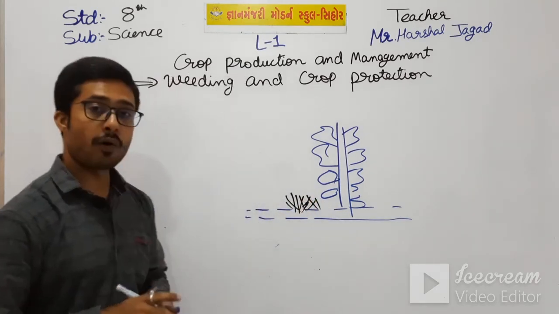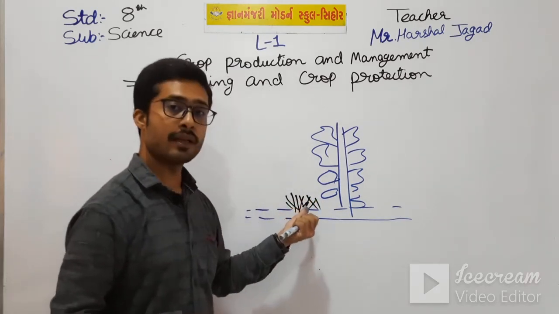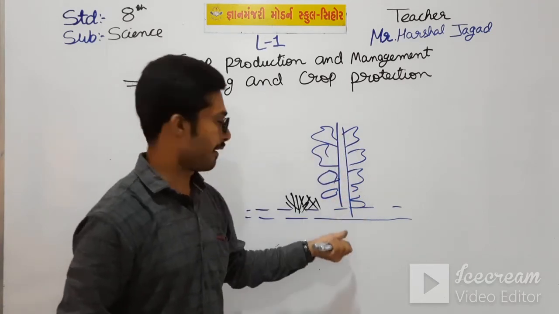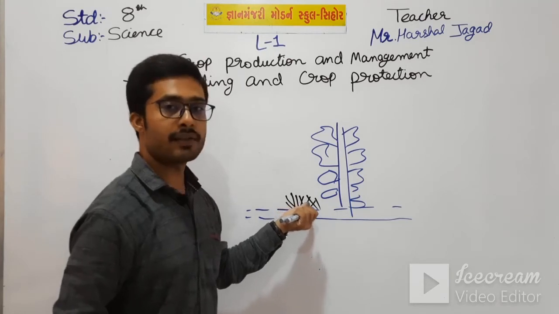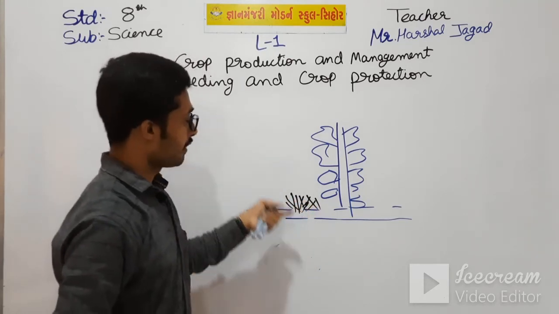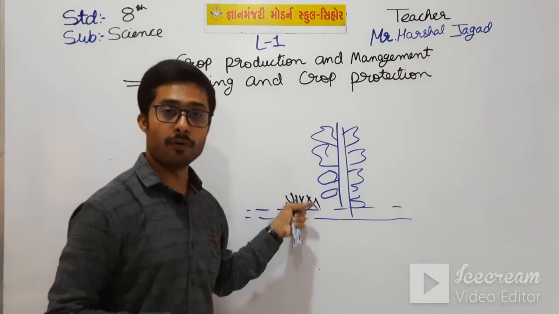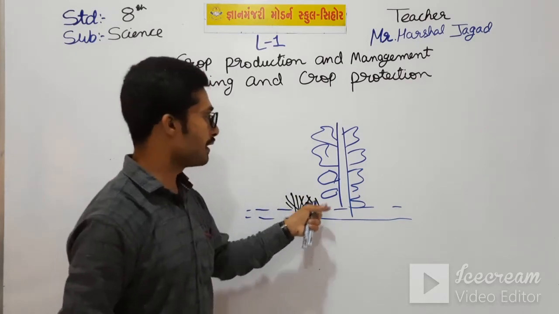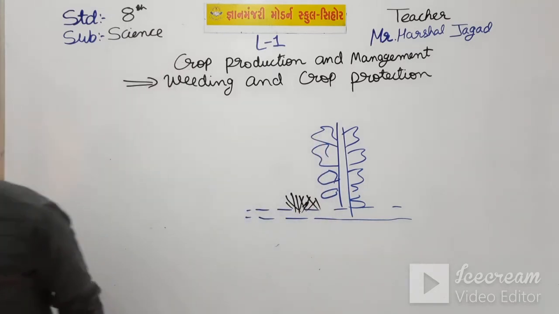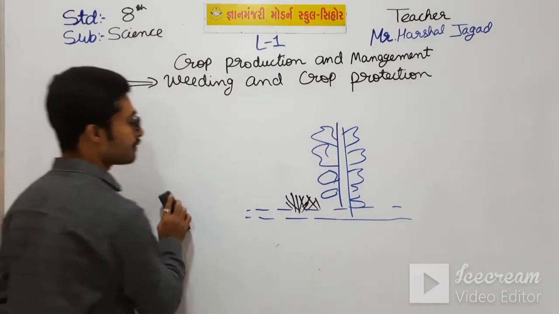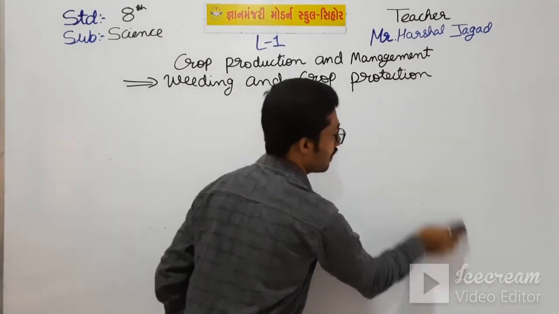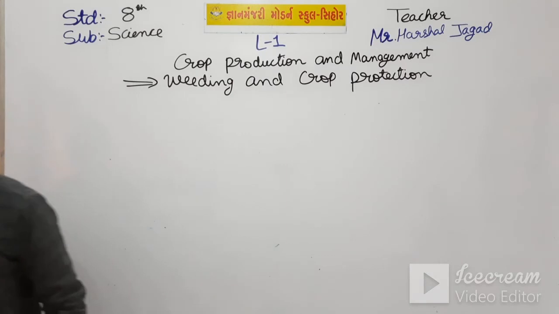If we don't remove these, then they harm our main plant. So the farmers remove these. This is known as weeding. So these weeds are removed from here, so our crop is not harmed. So this is weeding.